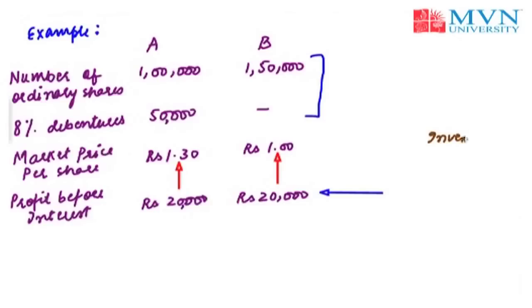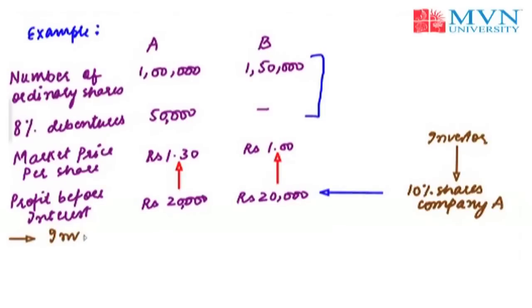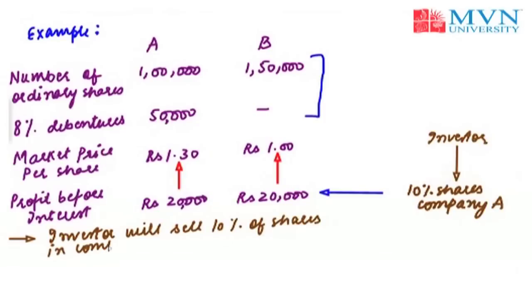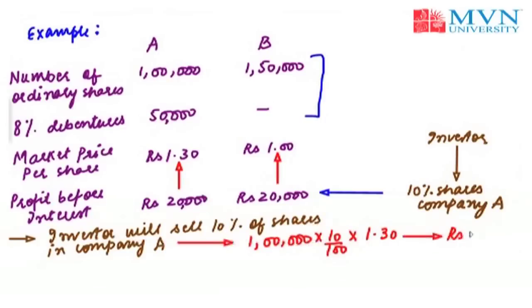In that case, suppose there is an investor who is holding 10% of the shares in company A. Now let's see how this investor will get involved in a process of arbitrage to earn riskless profit. This investor will sell his 10% holdings in company A, which is 10% of 1 lakh, and the market price of the shares is rupees 1 and 30 paisa. So the shares which the investor is going to sell in the market will amount to rupees 13,000.